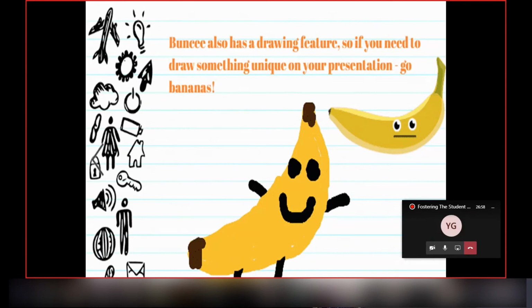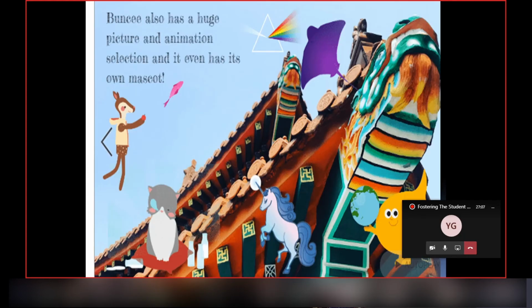In Buncee, we can also draw. So this is an example, this is a picture of a banana and this banana is drawn. Buncee also has a huge picture and animation selection, and it even has its own mascot.